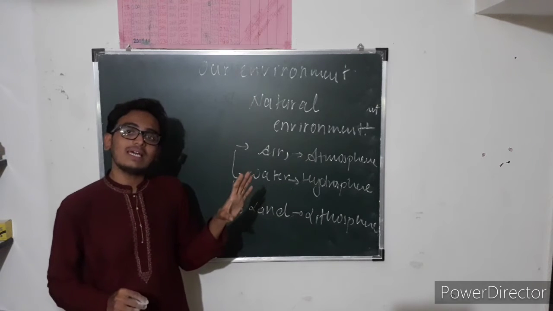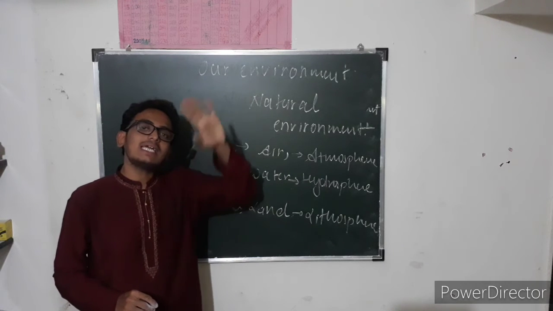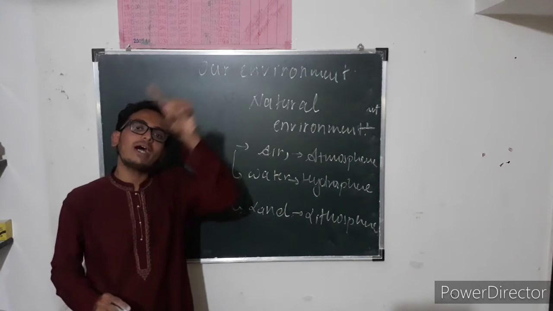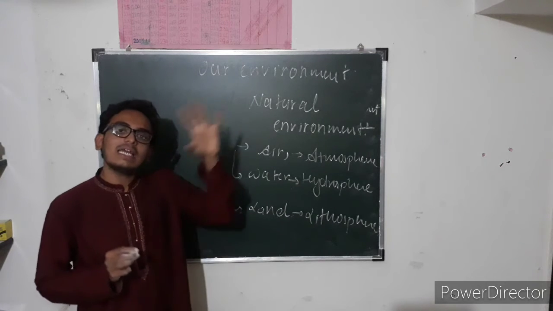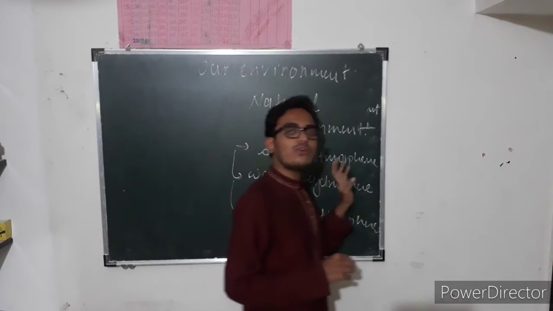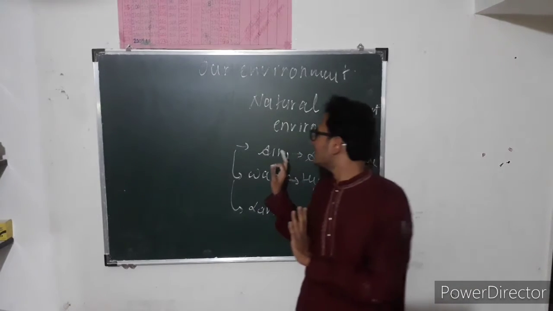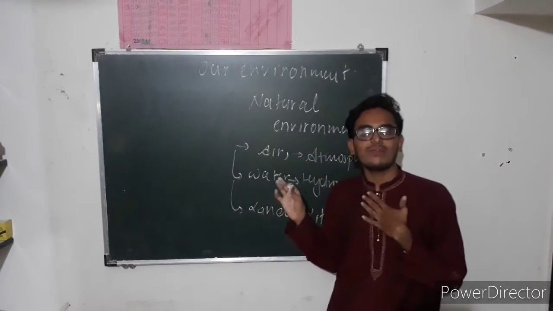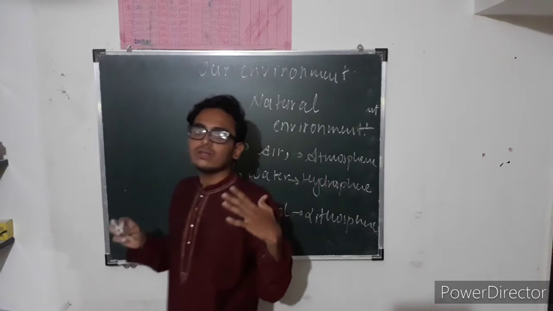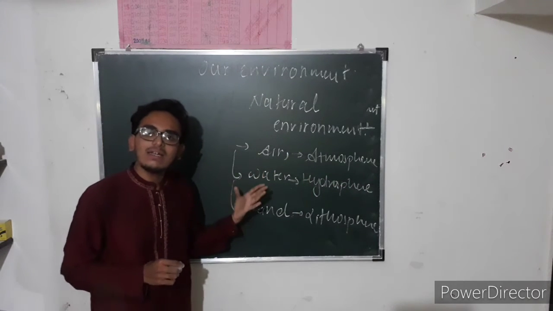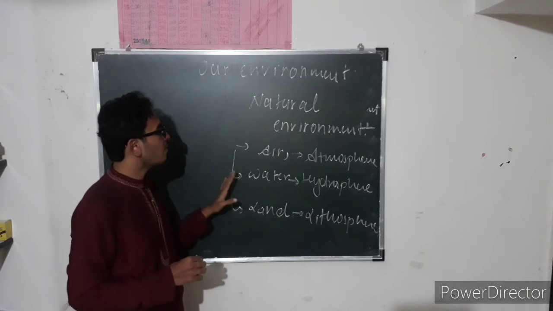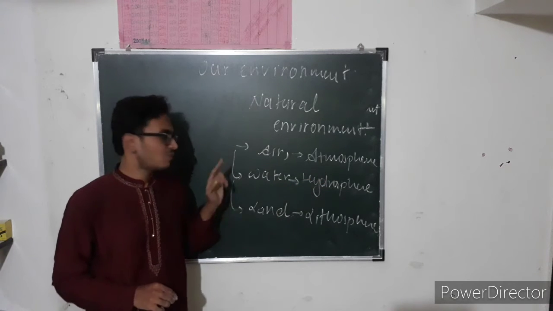That ozone layer is the protective layer of our mother earth. Ozone is the protective layer of earth. So air is protecting us and air is helping us to survive. Oxygen present in air helps us to survive. It's known as atmosphere.